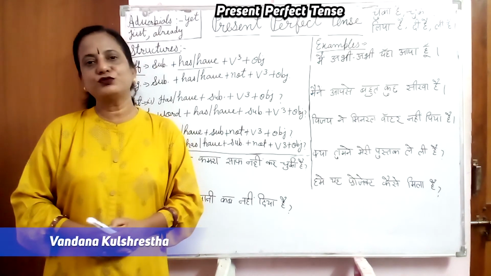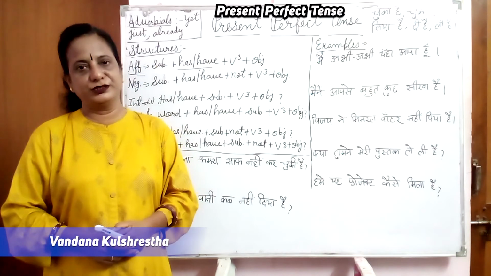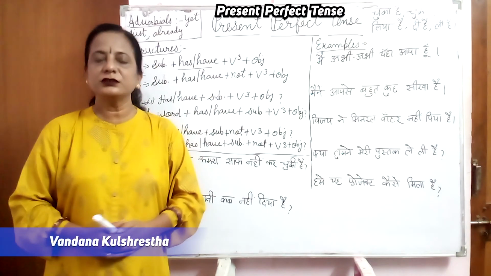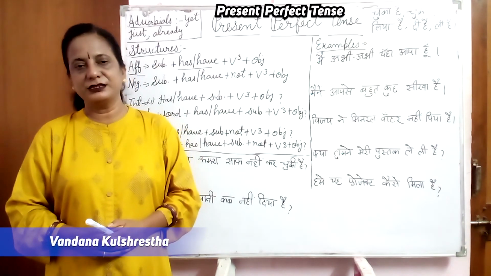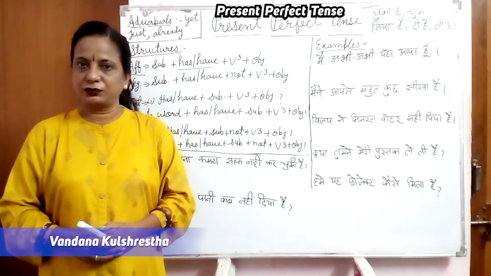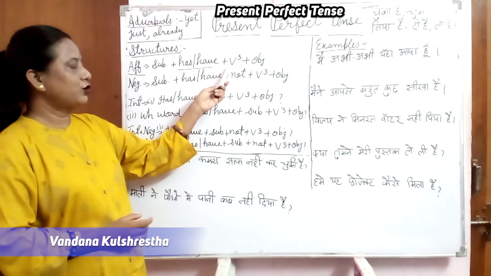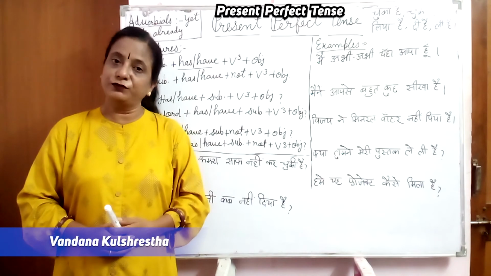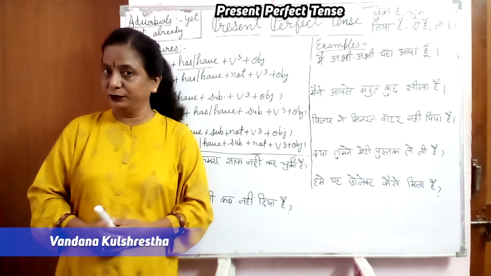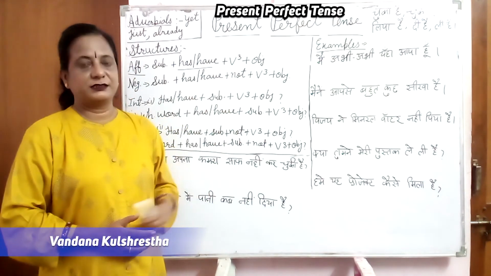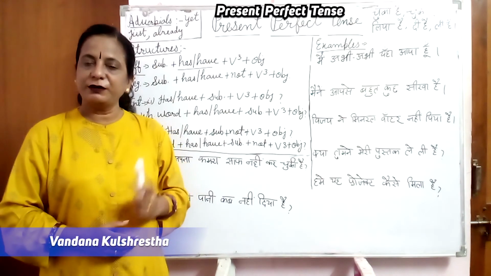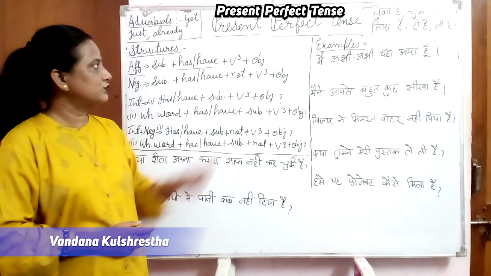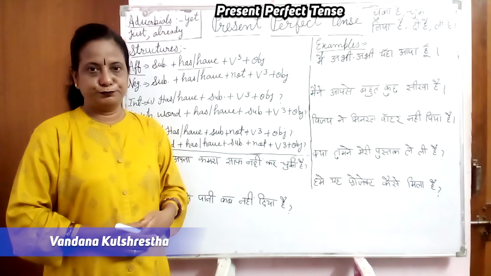Has is used with third person singular, and have is used with first or second person and plural. Alright, and we always use the third form of the verb, the past participle, in this perfect tense.